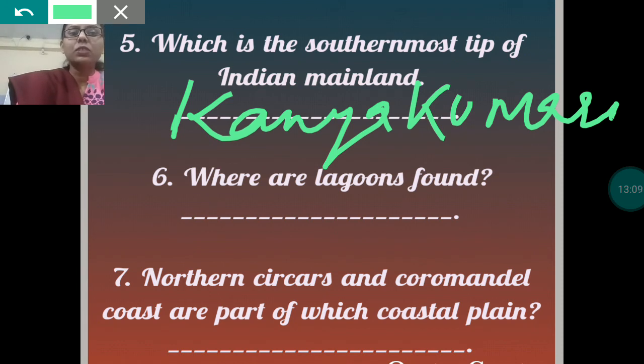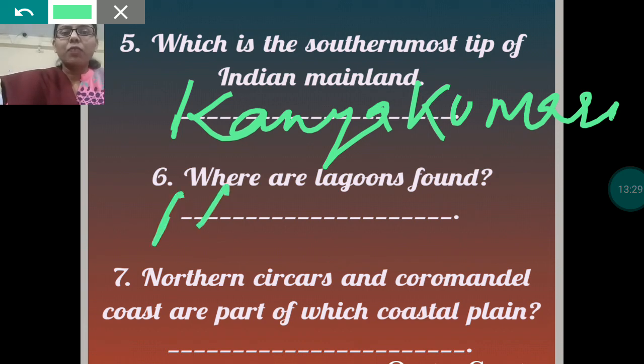Where are lagoons found? Lagoons are found in the Malabar coast. About three coasts we had, just right now we have read about three coasts. That is the Gujarat coast, Konkan coast and Malabar coast. So, along the Malabar coast, lagoons are found.